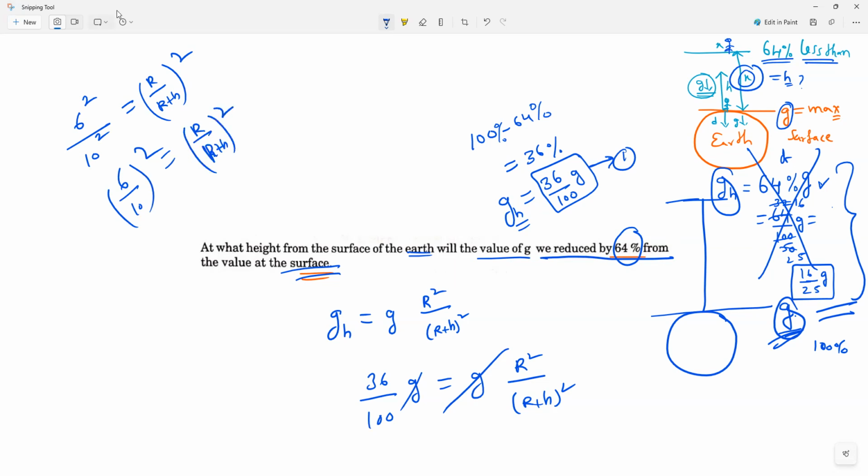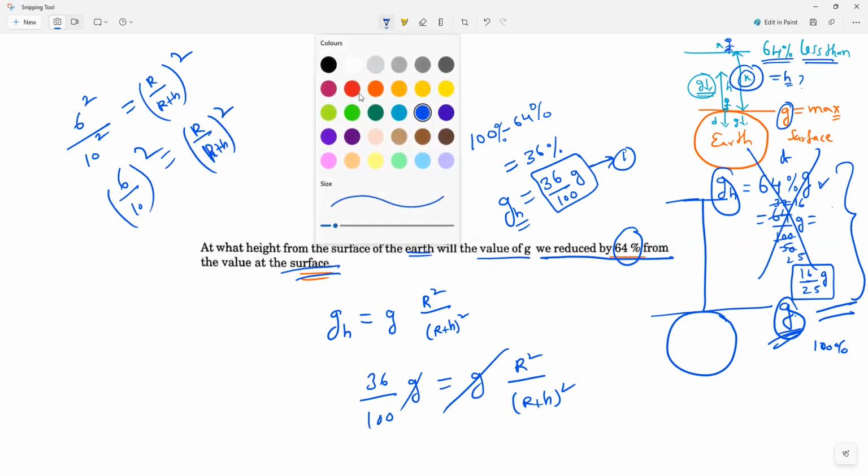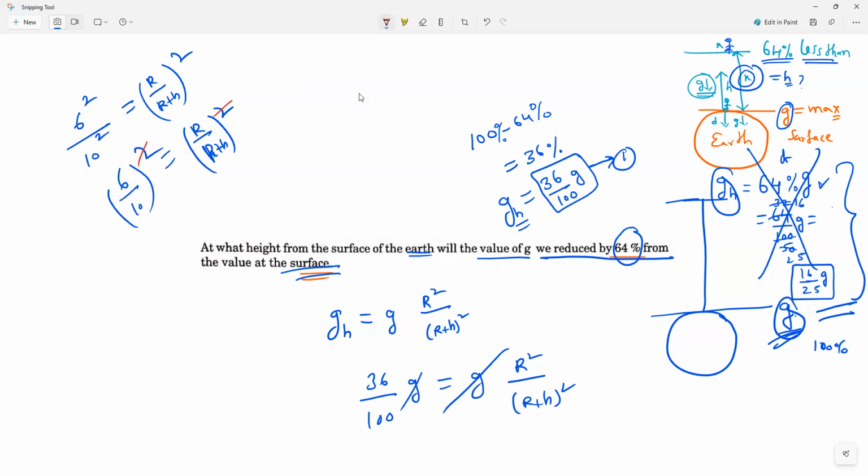Any doubts? Can I cancel the square on both sides? Yes. So R by (R plus H) is equal to 6 by 10. Even the 6 by 10, I can reduce to the next level, or else you can keep it like this only. So I will do the crisscross. So what will I get? 10R is equal to 6 times (R plus H).